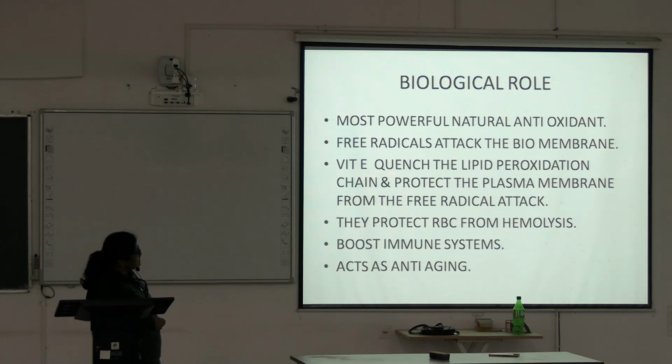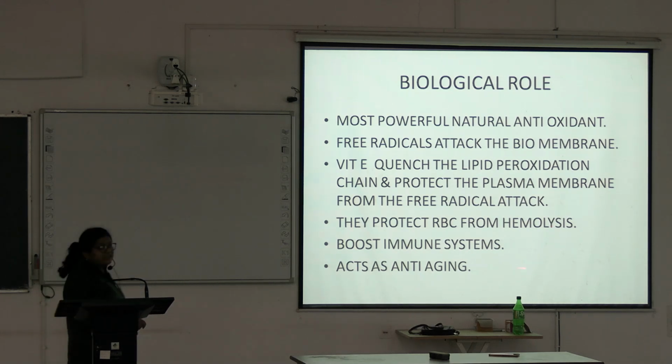Vitamin E quenches the lipid peroxidation chain and protects the plasma membrane from free radical attacks, and it protects RBC from hemolysis. This is another example of how the body protects the RBC from hemolysis. Now, it boosts the immune system and acts as anti-aging.